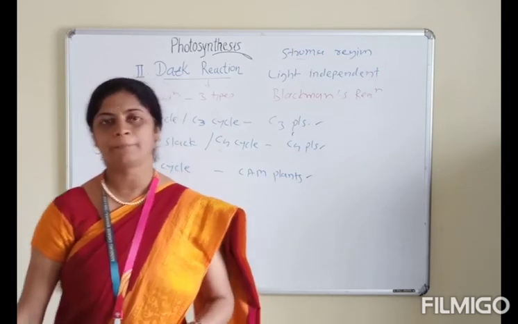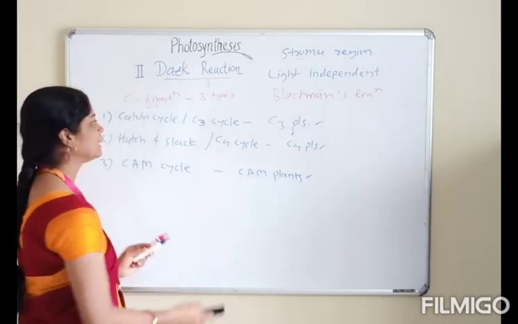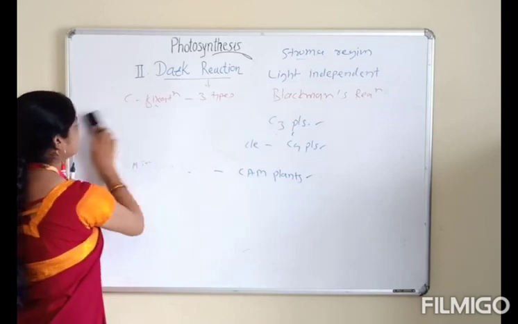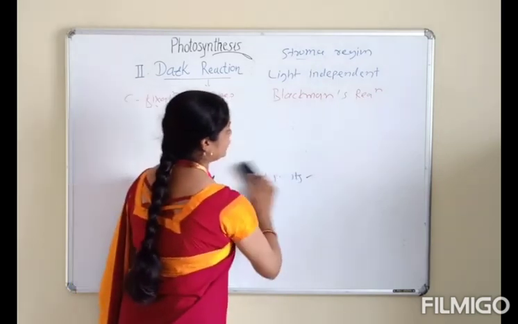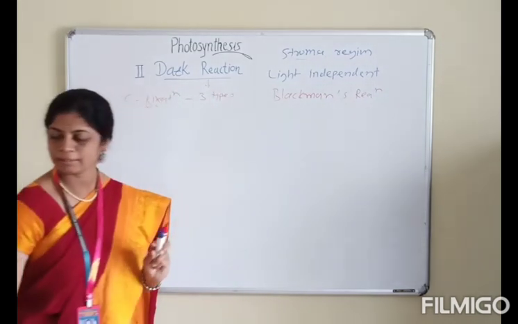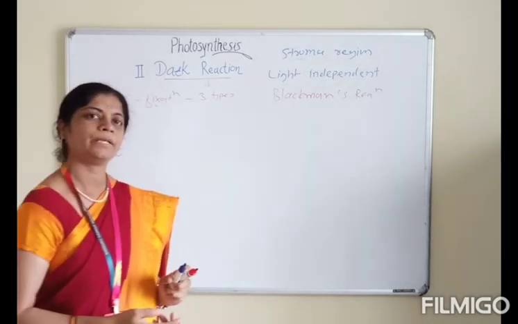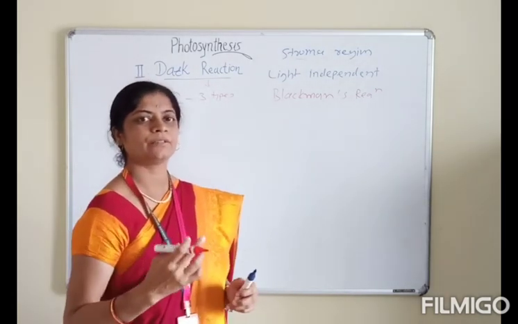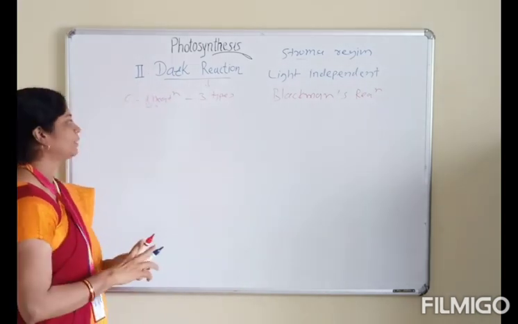So, what are C3 plants? Can you tell me? Okay, correct. C3 plants operate the C3 cycle. But what about the carbon number of the first intermediate in fixation?